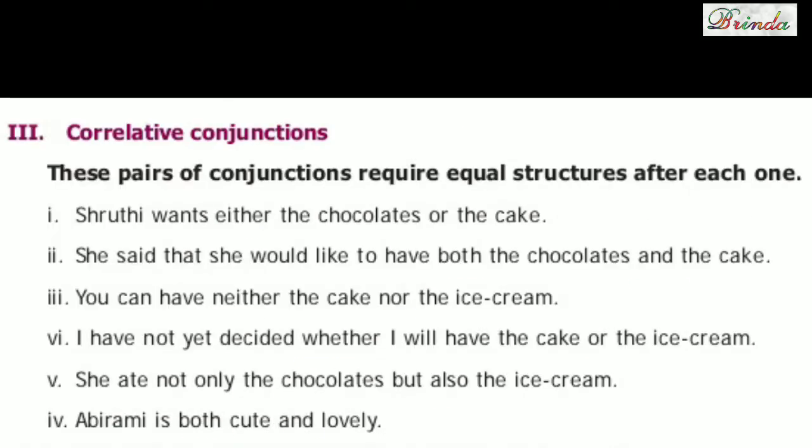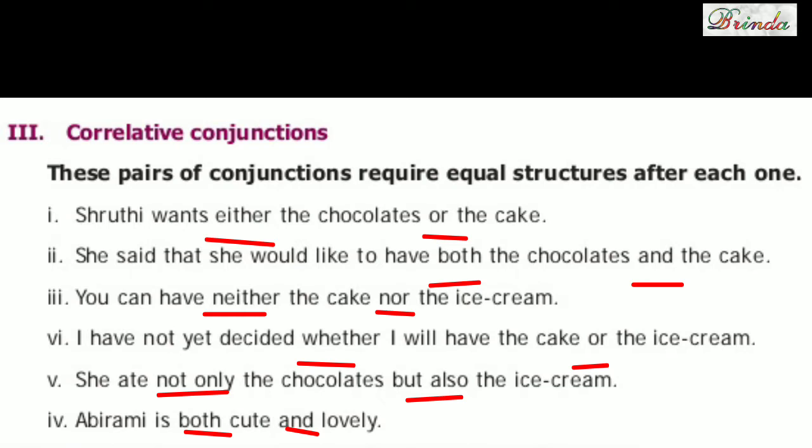Okay, children, now moving on to correlative conjunctions. These pairs of conjunctions require equal structures after each one. First one, Shruti wants either the chocolates or the cake. Either...or. Second one, she said that she would like to have both the chocolates and the cake. Both...and.